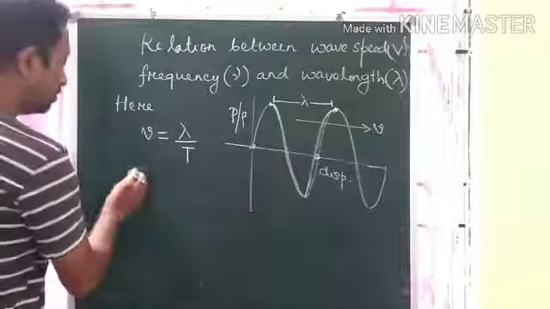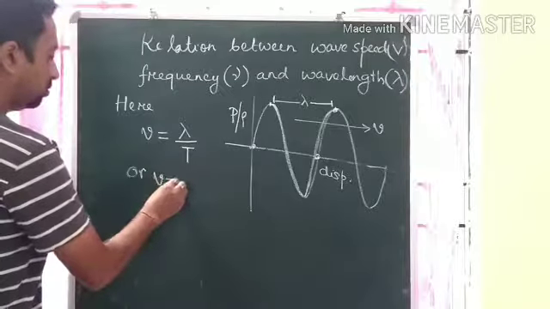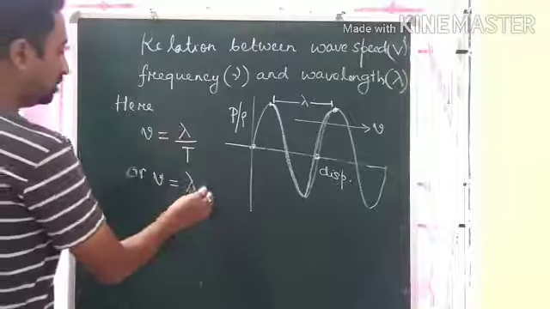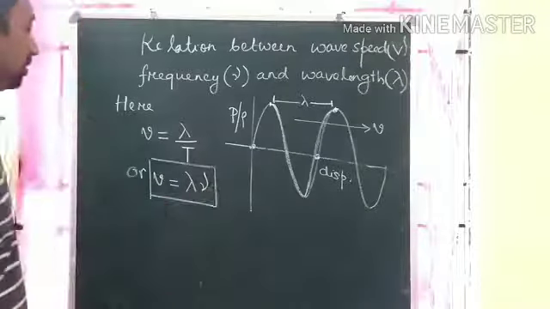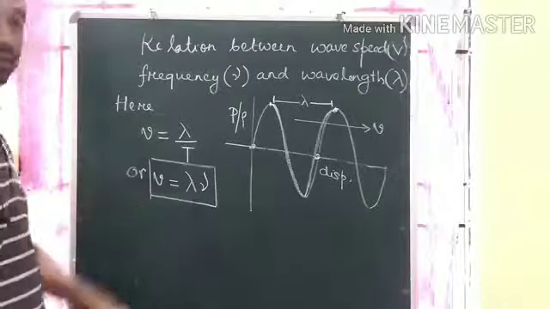So v is equal to lambda, and what is 1 upon T? It is nu. So this is the relation between wave speed, wavelength and frequency.